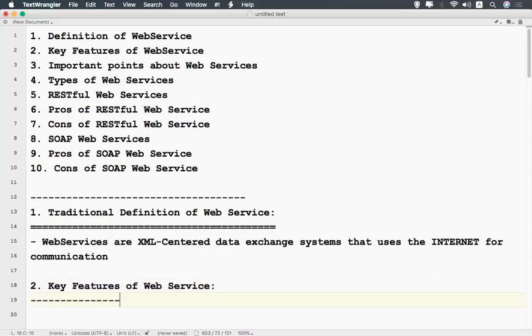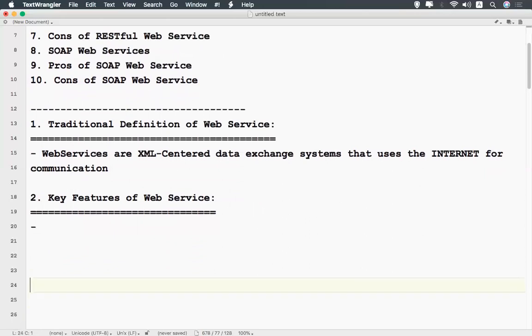So point by point we'll understand what a web service is, what its features are, and how we can use it. The key features we'll discuss point by point. So web service is an application, a simple kind of application.